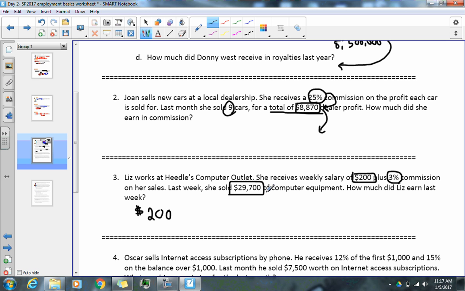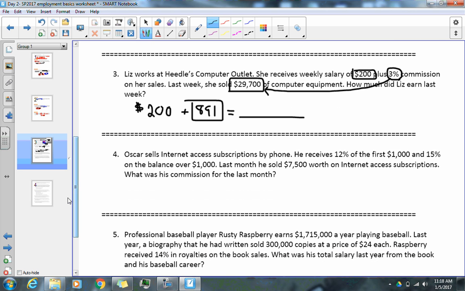So 3% of 29,700. Let's see. So very simply, I'm just going to take 3%, multiply it by this. Now remember, 3% of that is going to be 0.03. So make sure you type it in correctly, and that is going to be $891. So she's already getting a base of 200 plus the commission, which we found out to be $891. You add it up, boom, that's how you get your week's paycheck.